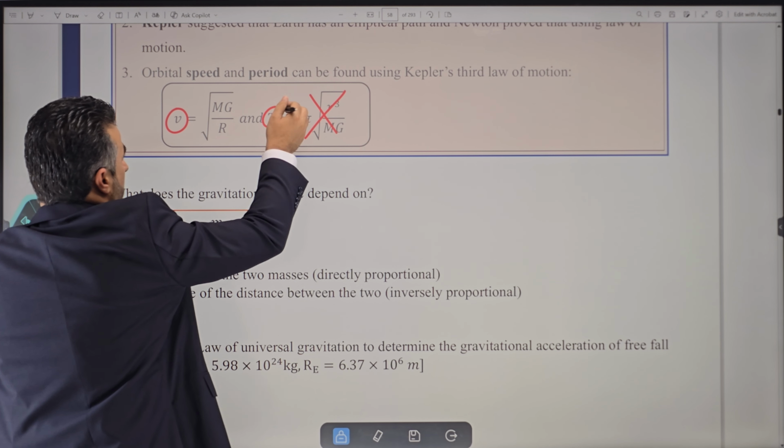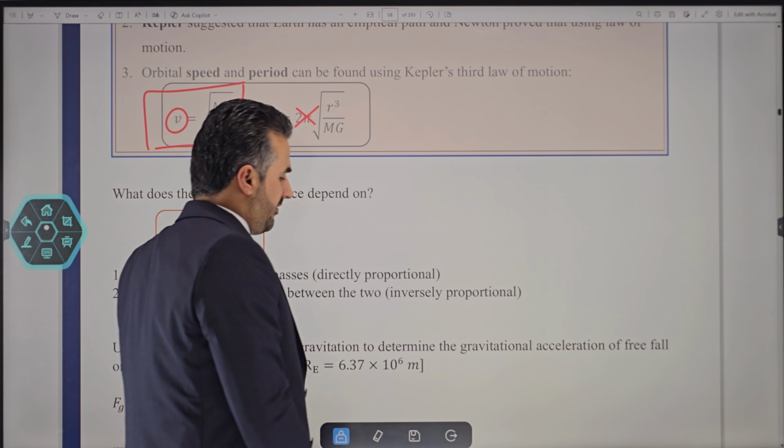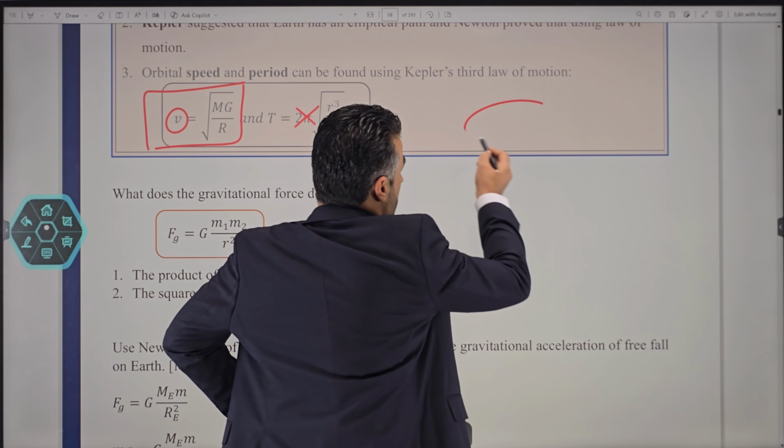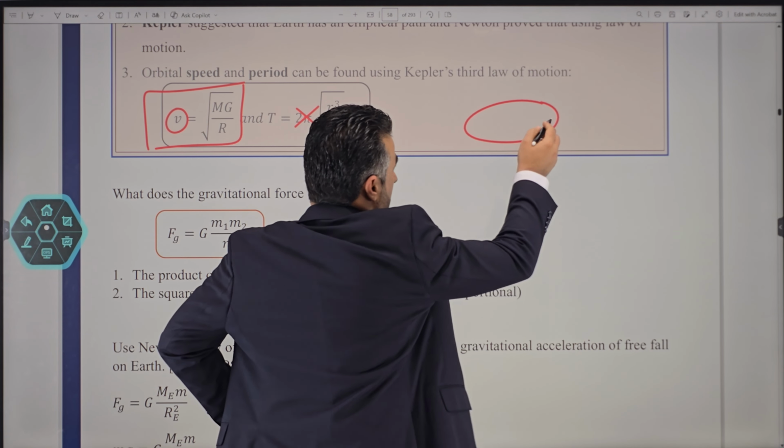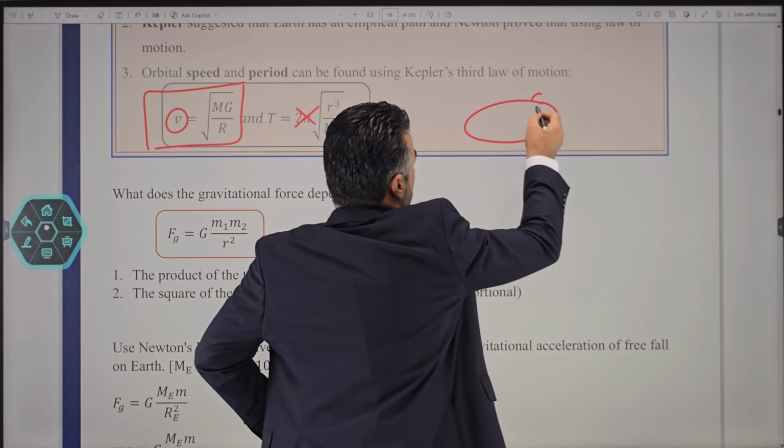But where does this equation come from? Okay, let me tell you where this is coming from. We've mentioned previously, in the previous section, that if an object, let's say Earth, is moving around the sun, what force provides this centripetal force? It is gravitational force that provides centripetal force. Is that true? So in that case, of course, we can say Fg becomes Fc. Now, but what is Fg? I think I'll still do it here.